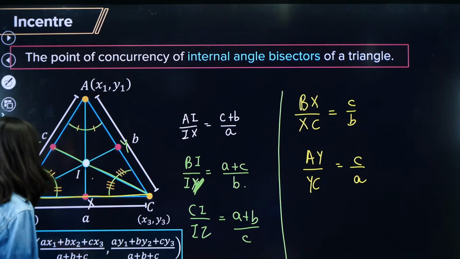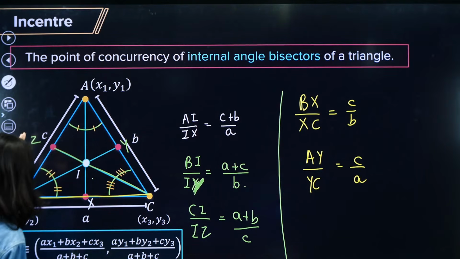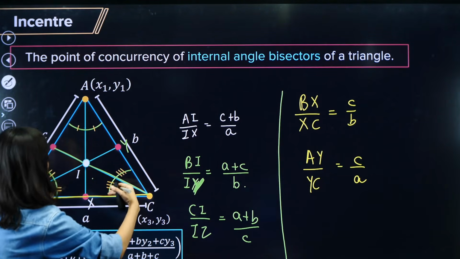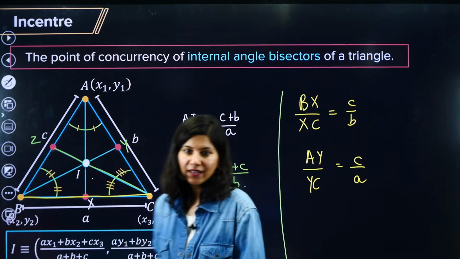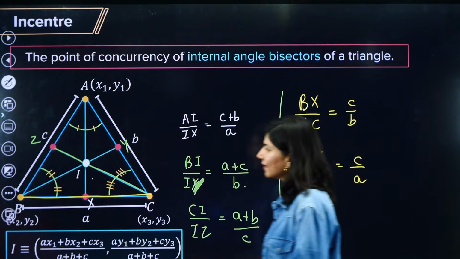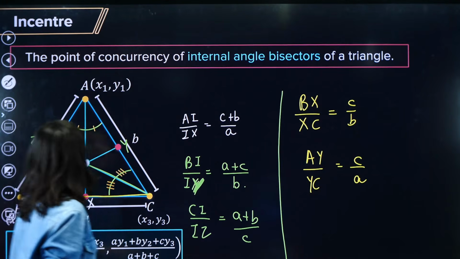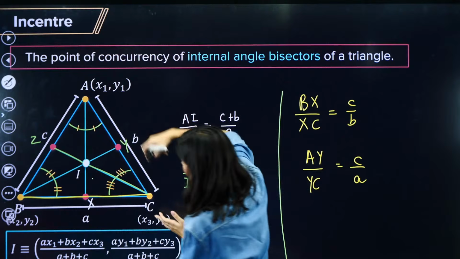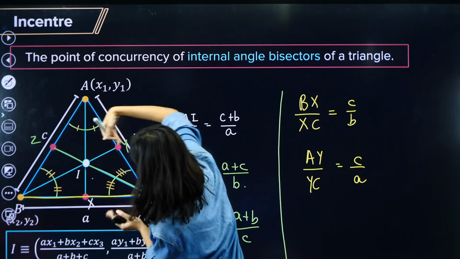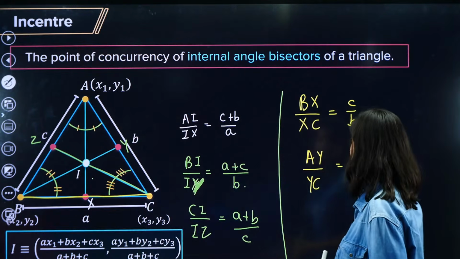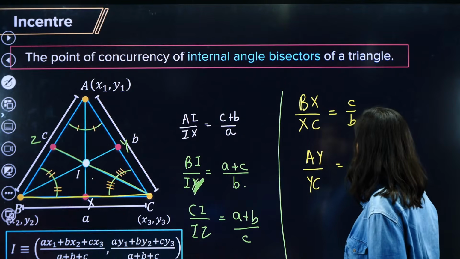So you just have to understand BX upon XC is this only, c and b, so c by b. Are you able to visualize it? BX upon XC is c upon b. And then AY upon YC is what? c upon a, okay, c upon a.